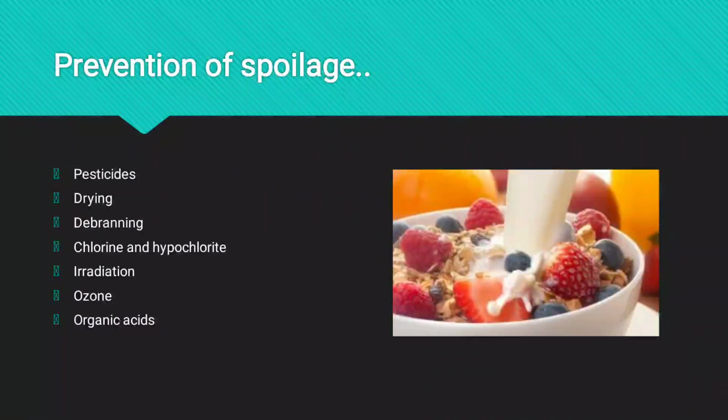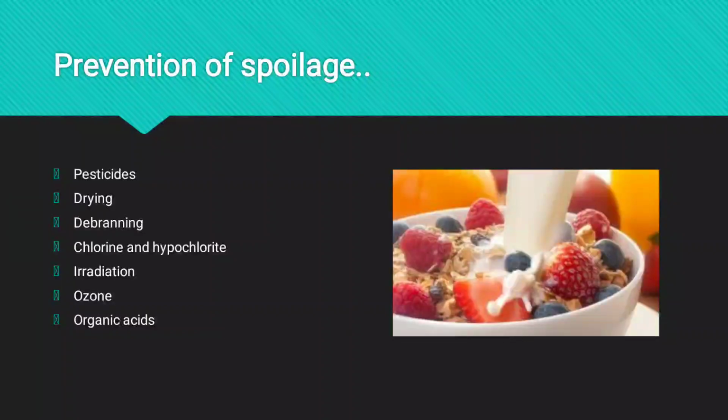Then how can we prevent the spoilage, or how can we control the spoilage? Yes, pesticides. It's not a safe way, but using biopesticides is a better option when compared with using chemical pesticides. Then drying is one effective way, which decreases the water activity of the food item and lowers the growth of microorganisms, so the food cannot be affected by microbial activities. Then debranding is a simple process of removing the outer coat of the wheat, thereby reducing about 80% or 90% of the microbial infection of the cereal.